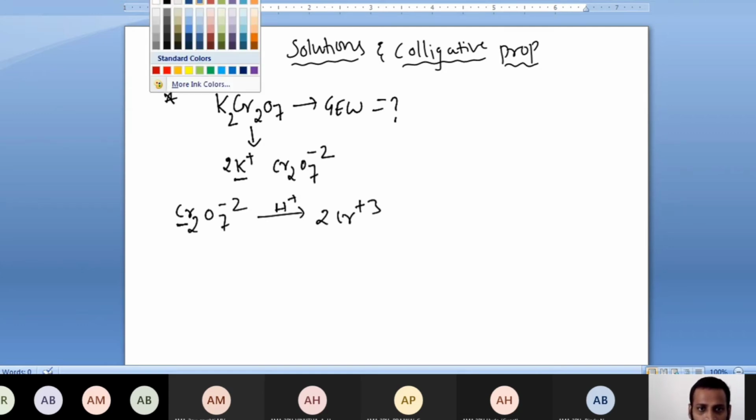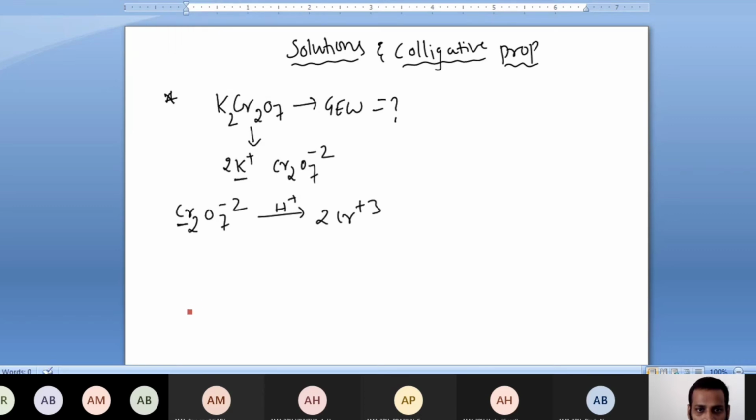So what is the chromium oxidation state? You have 2 chromiums: 2x + 7 × (-2) = -2. So 2x = +12 and x = +6.